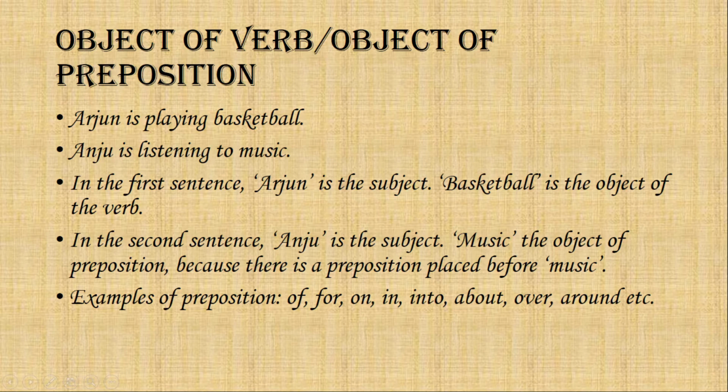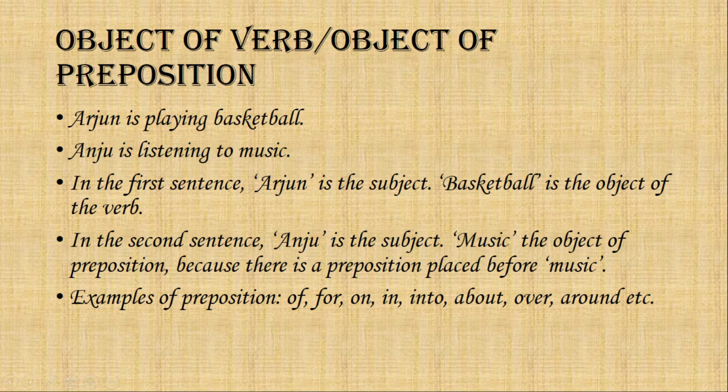In the first sentence, who is playing basketball? We get the answer Arjun. So here Arjun is the subject. To find the object, we ask the question, what is Arjun playing? Basketball. In this sentence, basketball is the object of the verb. Basketball is the object of the verb playing.